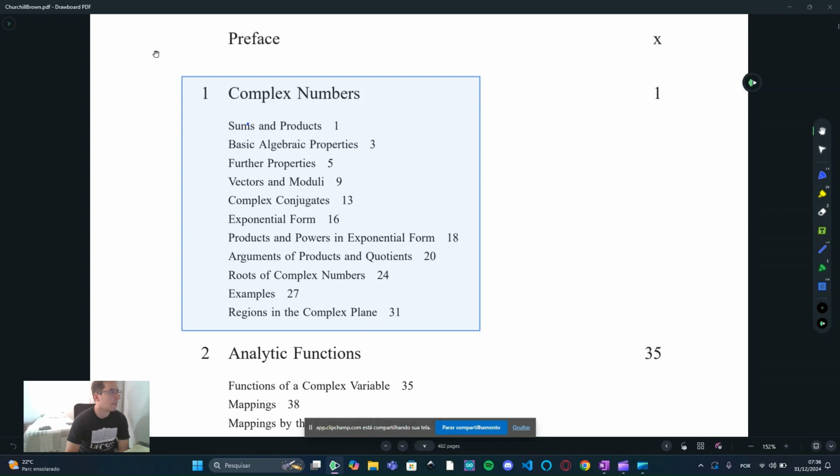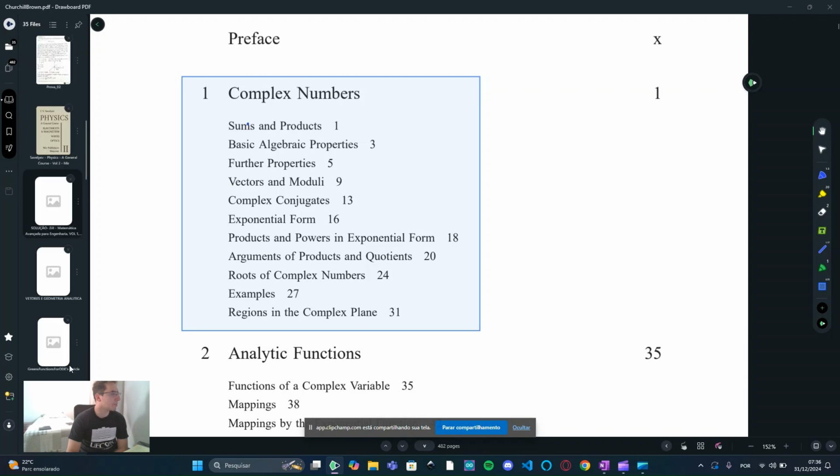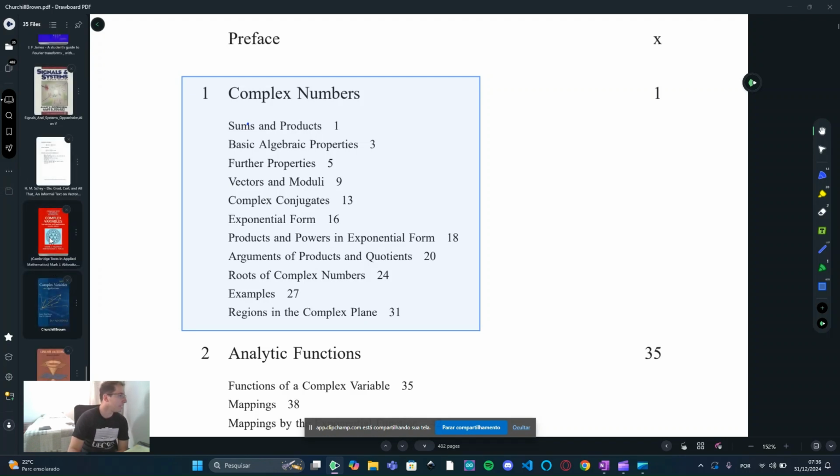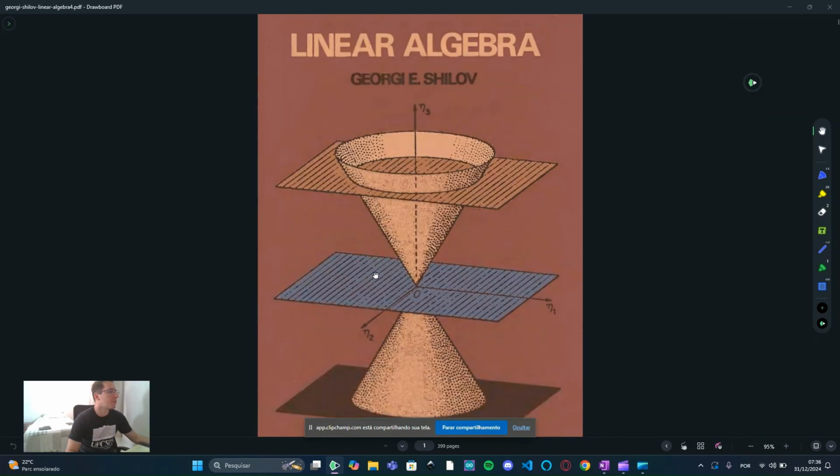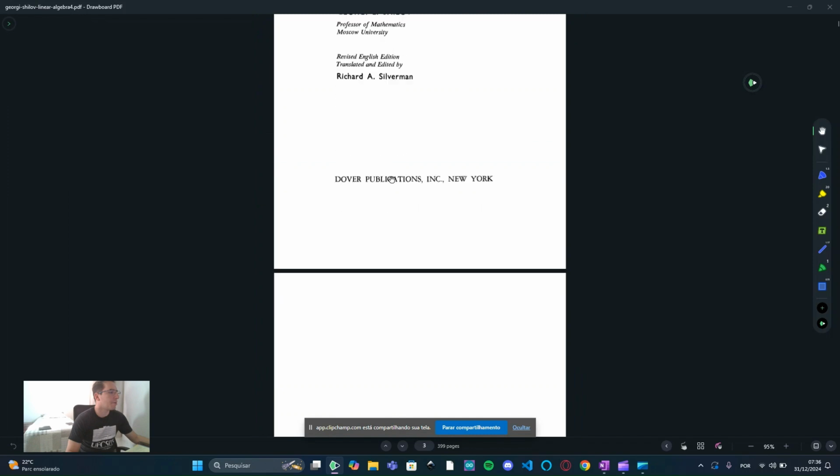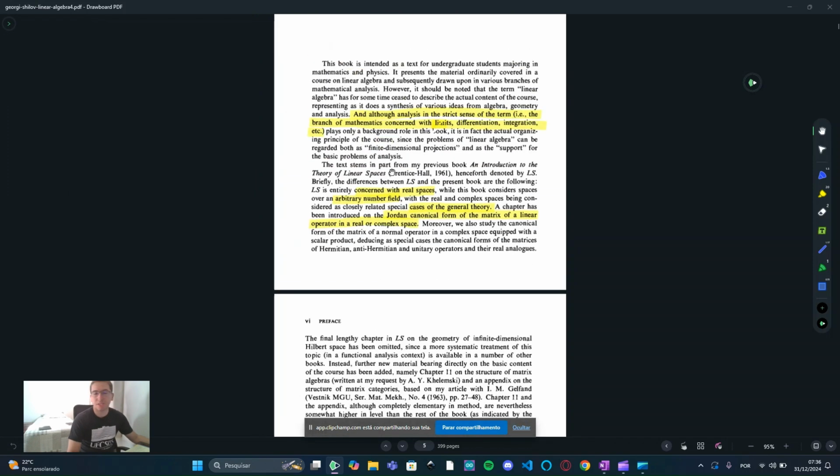But I also intend to add some things, because as I was studying this topic for the first time, I had some questions, especially about the definitions of a complex number as a vector. And to do that, we're going to use another book on linear algebra, which will have some basic definitions that are very important to understand why the complex number set can be considered a vector space.